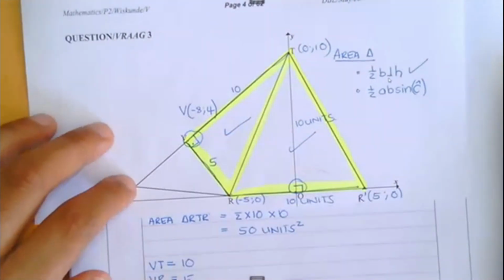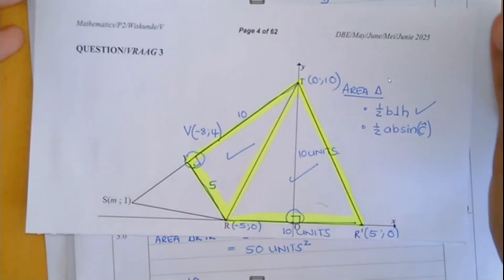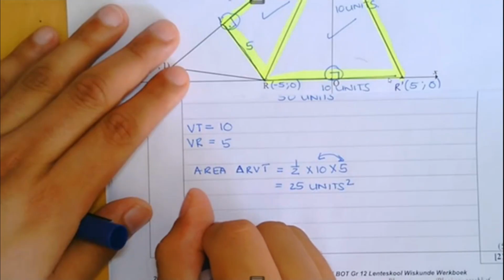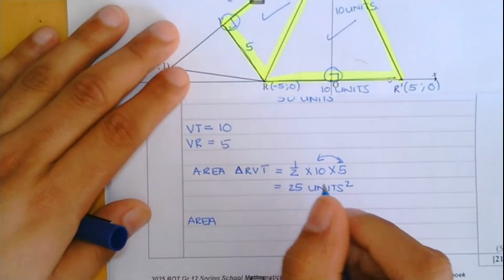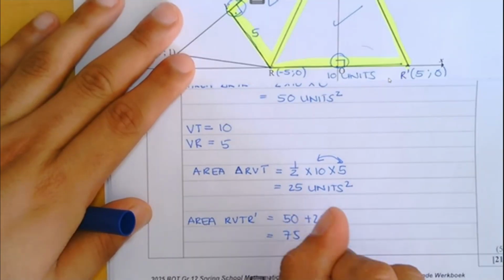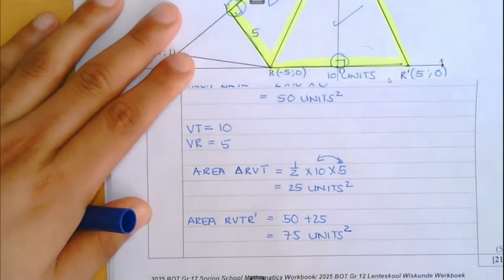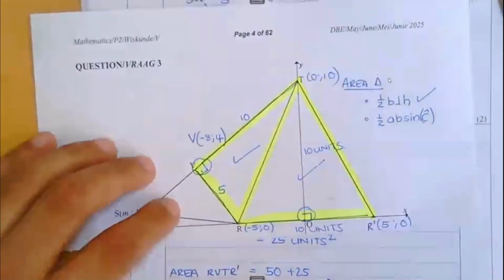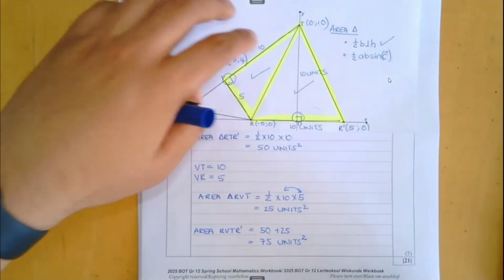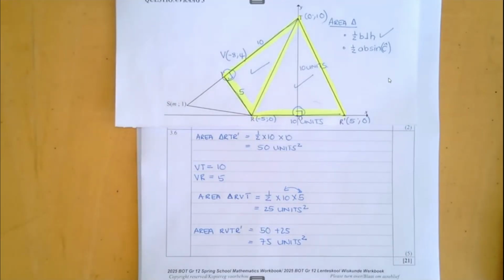So I've basically worked out the area of all the shapes that make up that irregular quadrilateral. Don't forget the actual question was, what is the area of that quadrilateral? So the area of RVTR prime will just be the sum of those two triangles, 75 units squared. I'll zoom out a bit there so we can see the calculation with the diagram. And that is that 5-mark question. Usually people leave stuff like this out, but ladies and gents, you do have the knowledge to go and answer them.